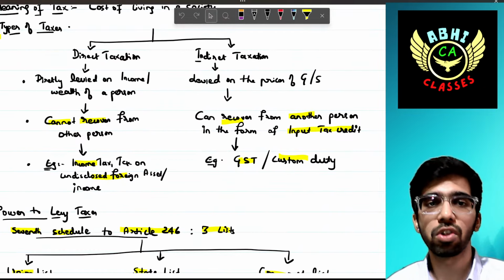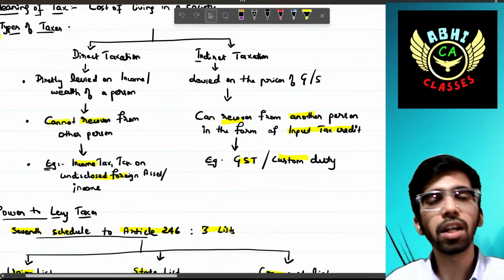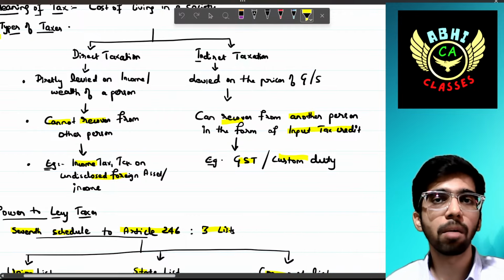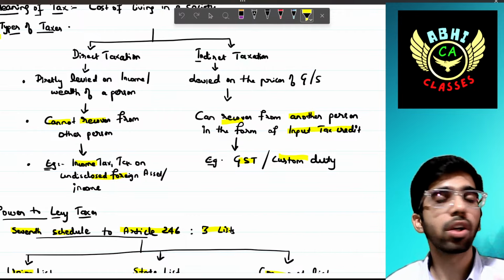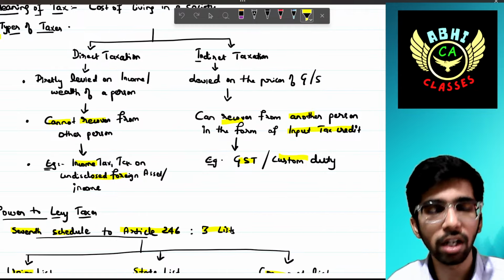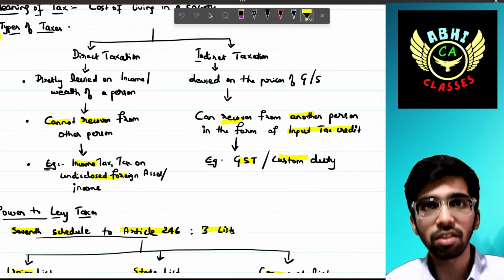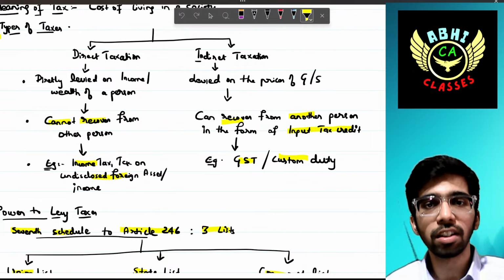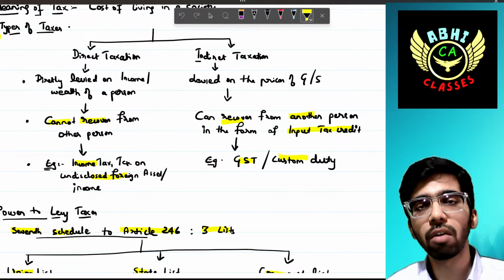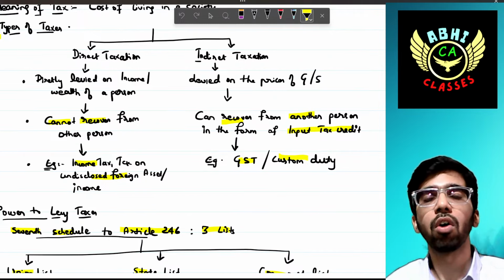Next, types of tax. There are 2 types: direct taxation and indirect taxation. Indirect taxation you might have seen in the real world. For example, when you go to the mall or DMart, they provide you an invoice for whatever you purchase, right? In that GST is mentioned. This is called the indirect taxation concept. This is levied on goods and services. It can be recovered from another person in the form of input tax credit.